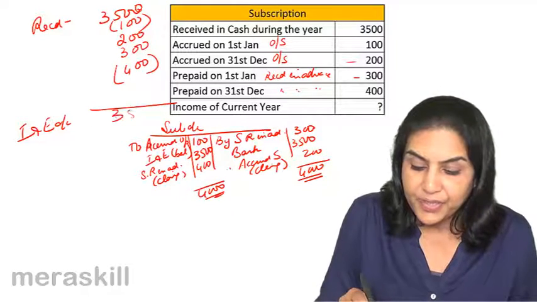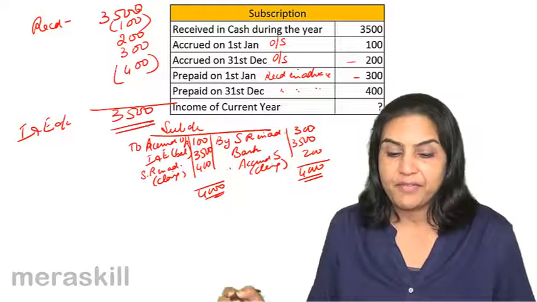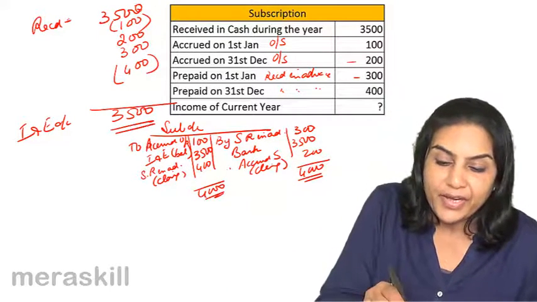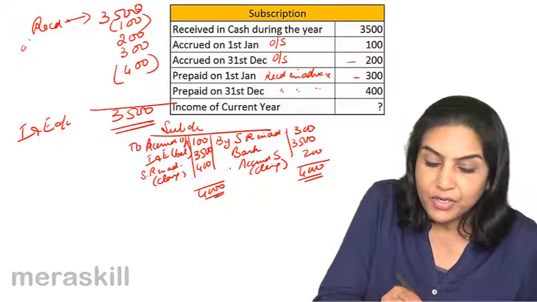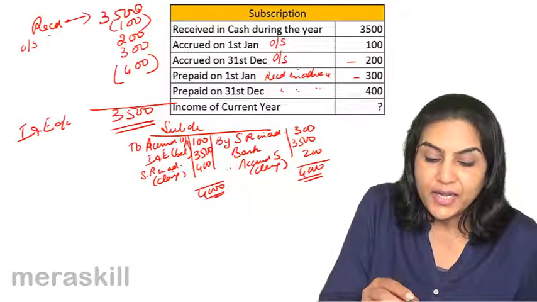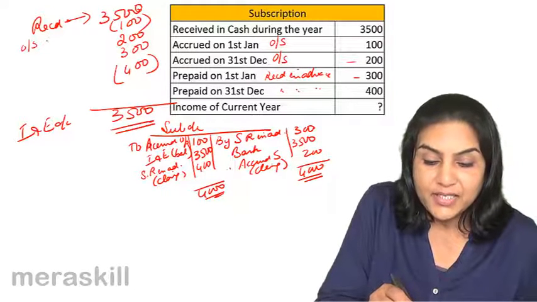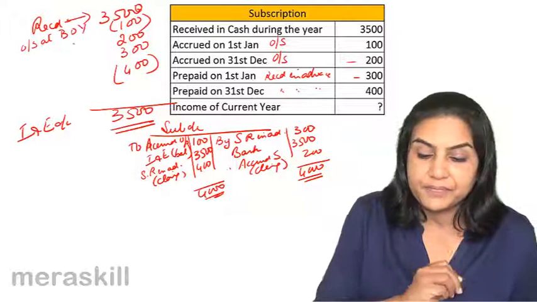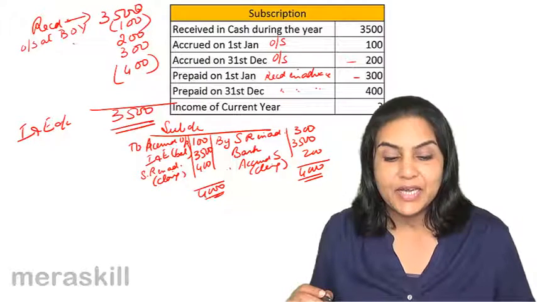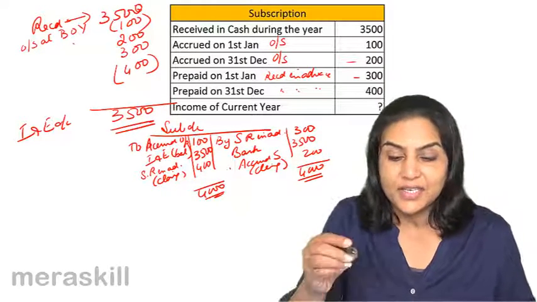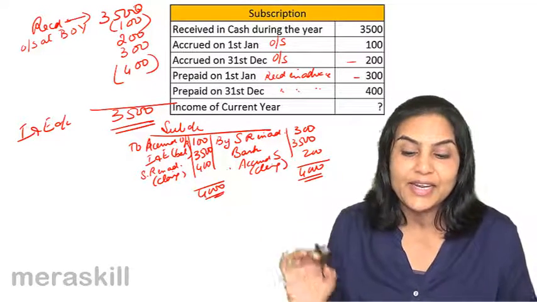Again, what would be the amount? 3,500. So this is the amount actually received. What was 100? This was the amount outstanding as of last year, outstanding at beginning of the year. So we must have received it this year. It is included here, but it is not an income for the current year.